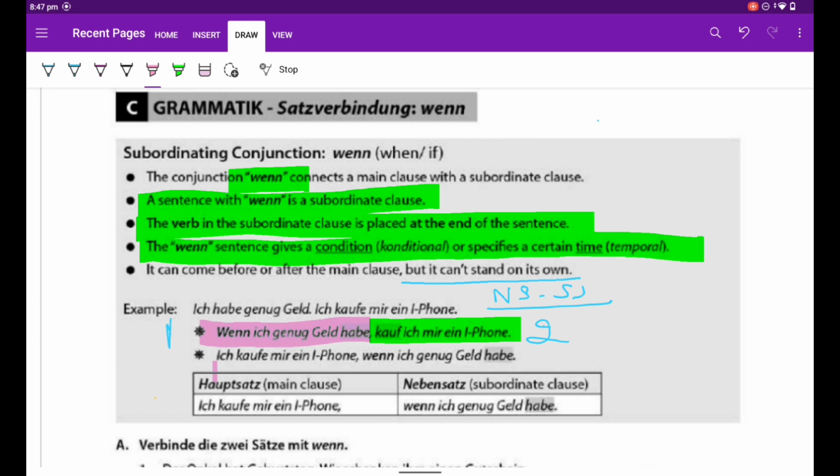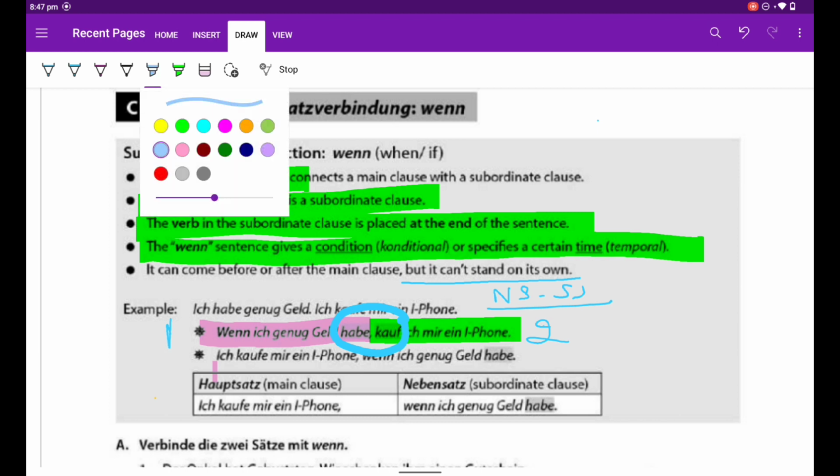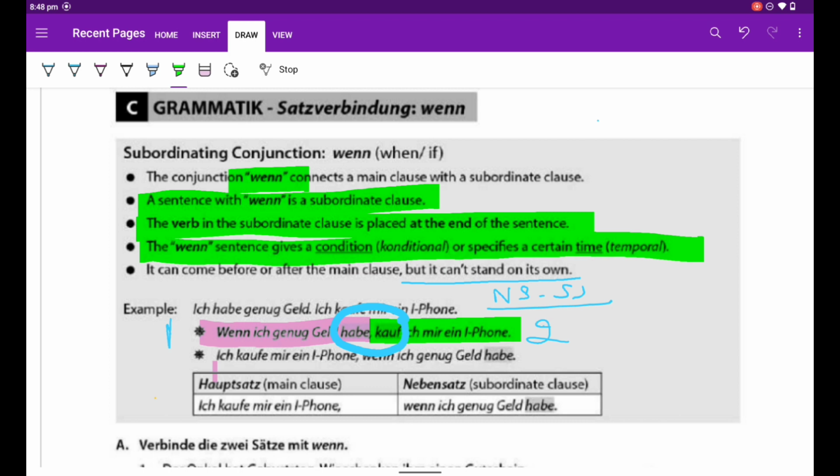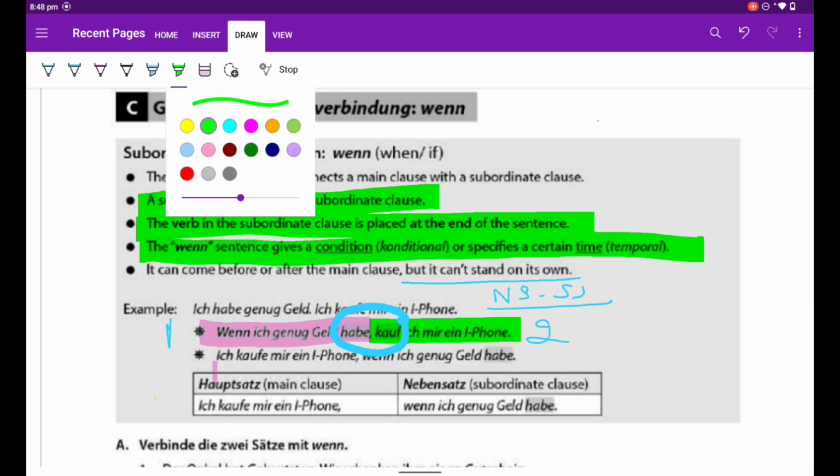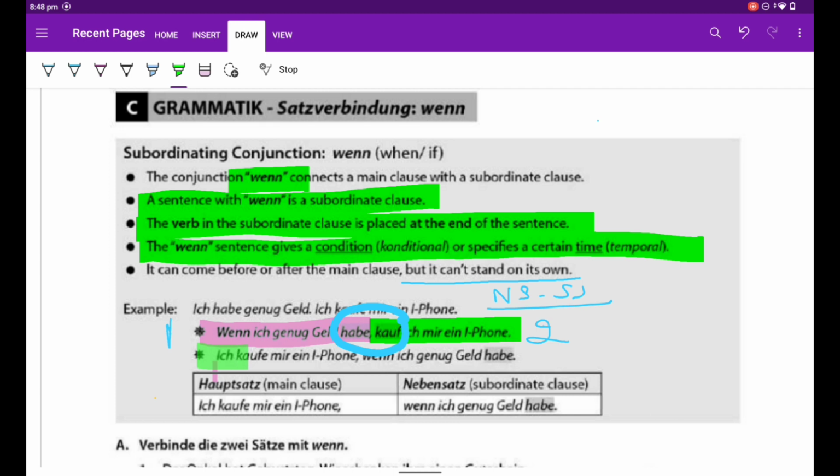And what do we see here? We see something. What is that? That is verb, verb. Look at the second case. What do we look? Here, Hauptsatz is on the first position and what?